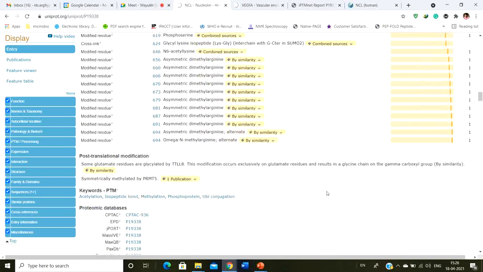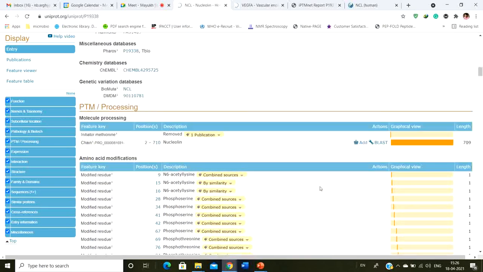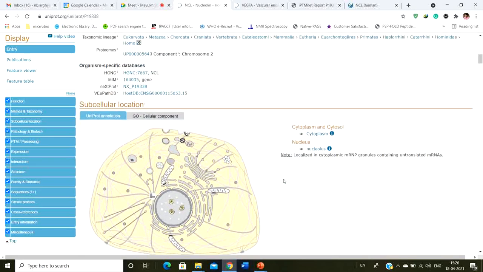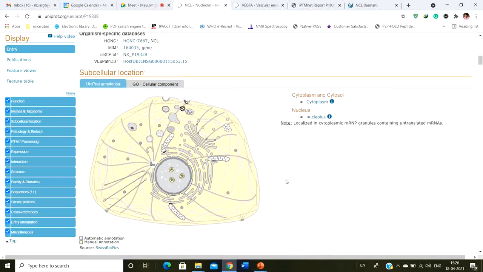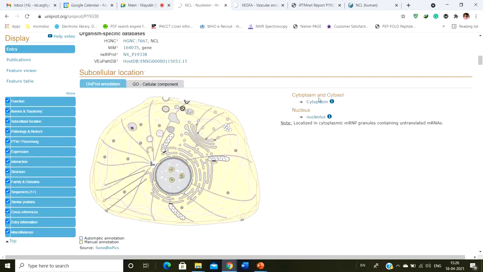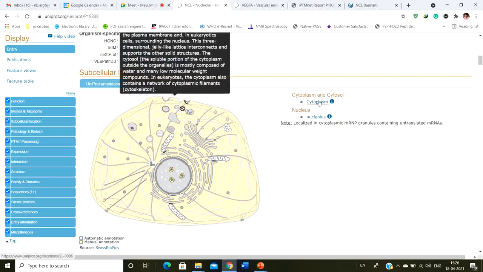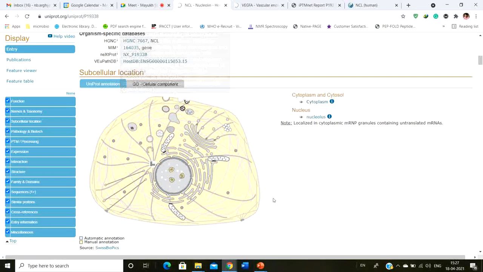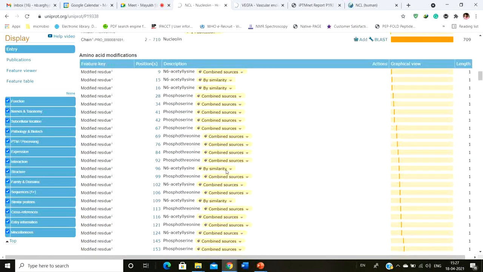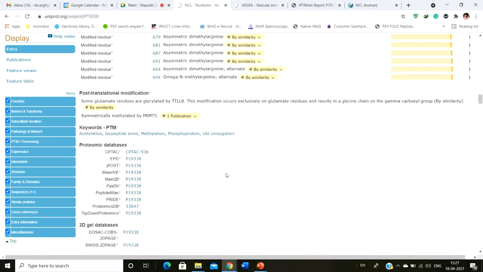Okay, and after that you can simply move down and take a look at the other parts. For example, in this case, look at this particular protein. If this is not an extruded protein, you can say that this particular protein is usually present inside the nucleus. Okay, so obviously the location is the nucleolus, and sometimes you can also find the particular protein in the cytosol also. So that's why you can always see the localization of this protein.